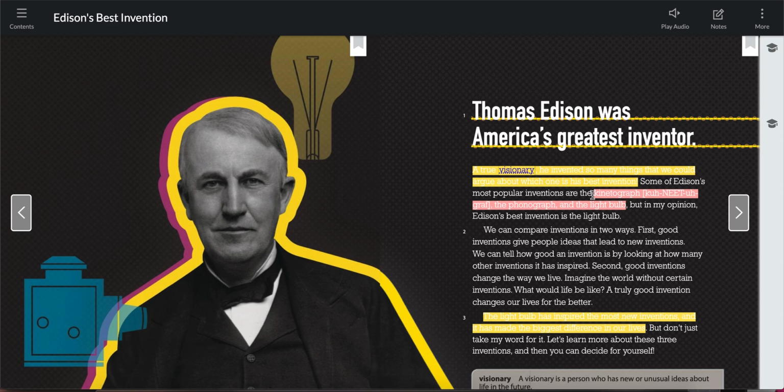We're going to stop there for today, because what we've learned is that there's a difference between a fact and an opinion, and that an author, when writing an argument, can use both in order to prove his or her point or make his or her claim.